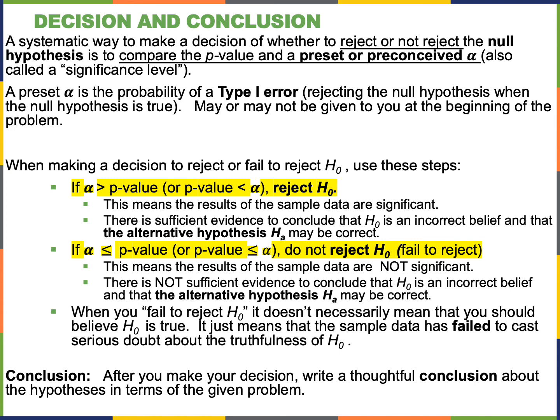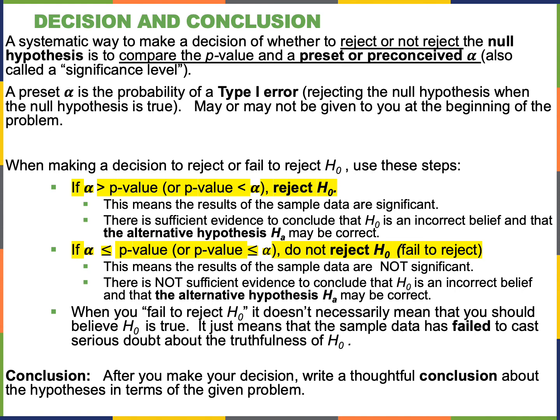Also, when you fail to reject H0, it doesn't necessarily mean that you should just believe it's true. It's very hard to prove something true directly, okay? So it doesn't mean necessarily that it's true. It just means that the sample data fails to cast serious doubt about the truthfulness of H0. So you weren't exactly able to prove it false. After you decide to reject H0 or fail to reject, you make a decision, and you write a thoughtful conclusion, okay?